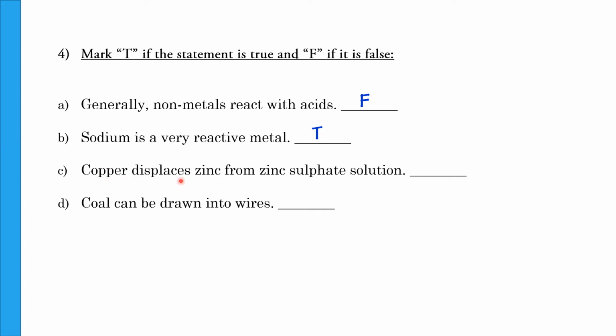Copper displaces zinc from zinc sulfate solution. Again, it is false because copper is less reactive than zinc, so it cannot remove or displace zinc from zinc sulfate solution. Coal can be drawn into wires. False. Coal is a non-metal and it is not ductile, so it cannot be drawn into wires.